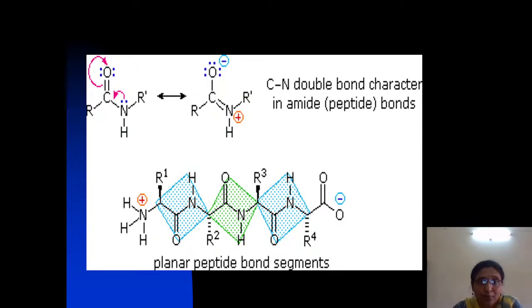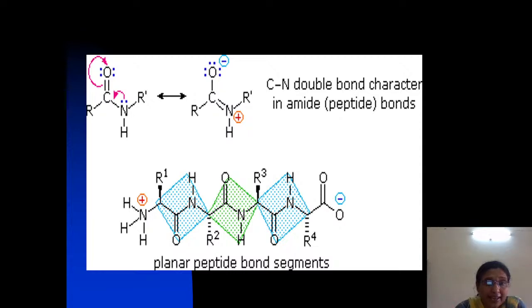I repeat, when the protein is folded, it has to be compactly folded into a globular protein. The peptide bonds join the amino acids, and because they are uncharged, they help in the easy, compact folding of proteins in the case of globular proteins. So these are the characteristic features of the peptide bond.